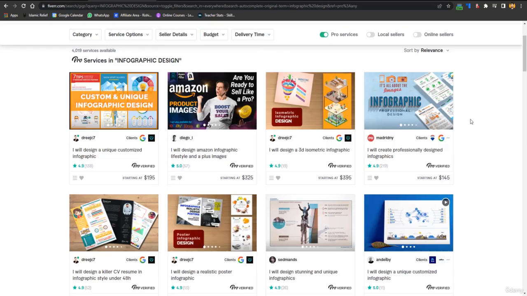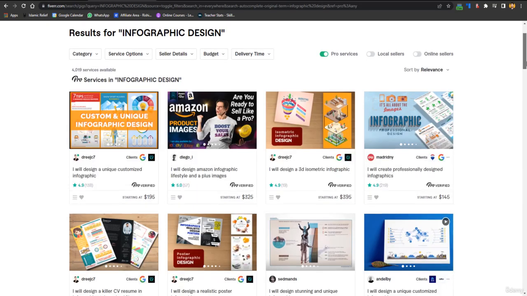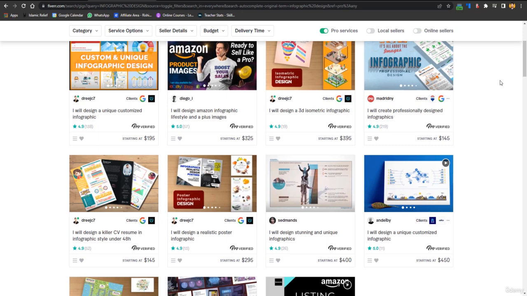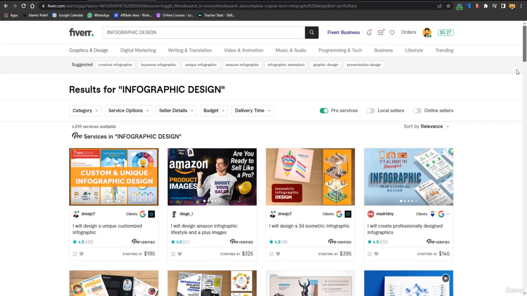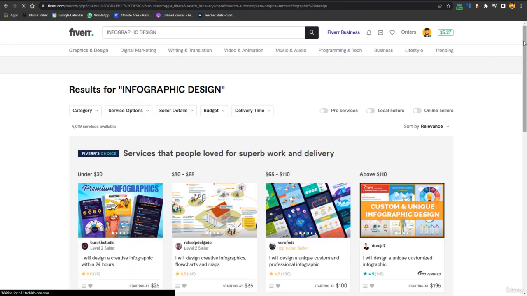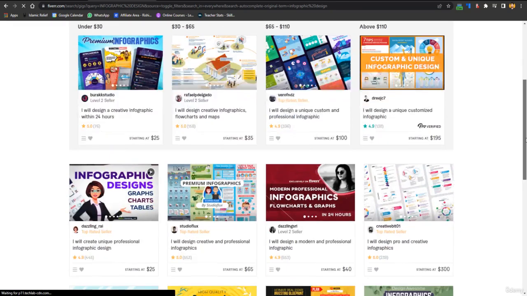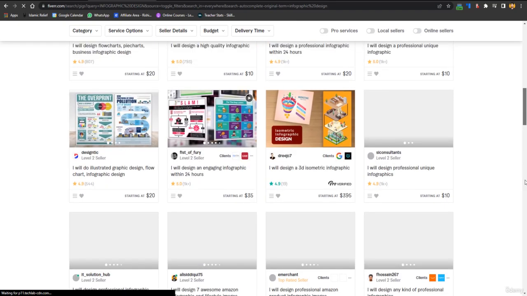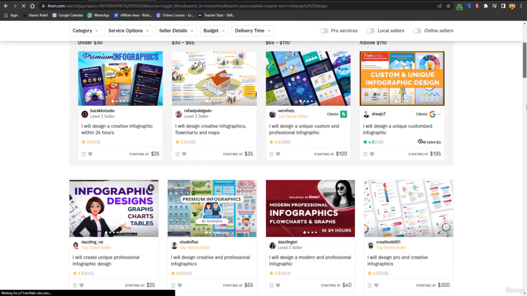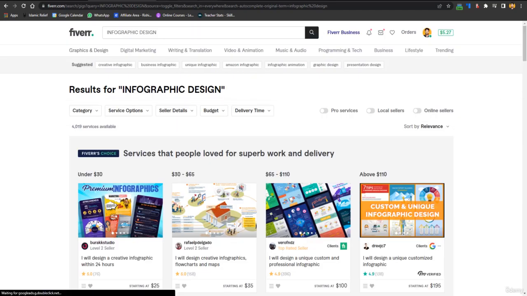Let's go to Fiverr, where I have searched for infographic design. Here you can see the pro sellers are selling infographics for $195, $325, $395 with hundreds of reviews. If I remove the pro sellers, you can see hundreds and thousands of reviews, thousands of dollars earned, and thousands of orders as well. It ranges from $30 to $110 per infographic, and I think that's a great amount and a great opportunity you can use to design infographics.